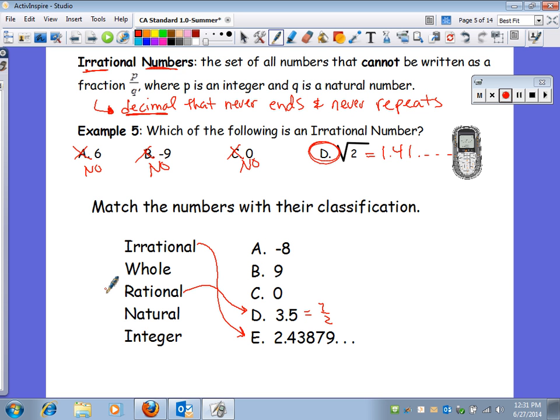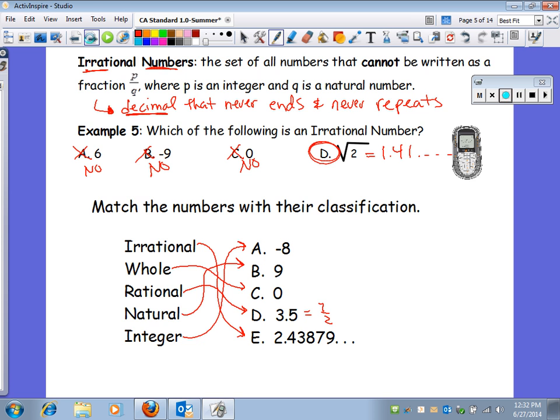So rational is anything I can make a fraction out of. Now there's only one negative number here, and which one of these 3, the whole numbers, the natural, or the integers, could be negative? That has to be your integer. So one of these is a natural number, and one of them, well, they're both whole numbers. One of them can only be classified as natural, and that would be letter B. Whole number is going to have to be the letter C, even though I could have also put B for whole number. That matches all 5 of them up with all 5 answers. So there is next page.